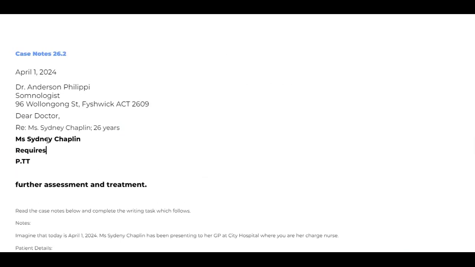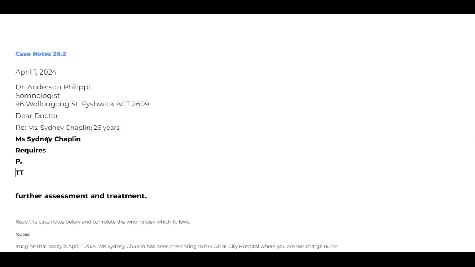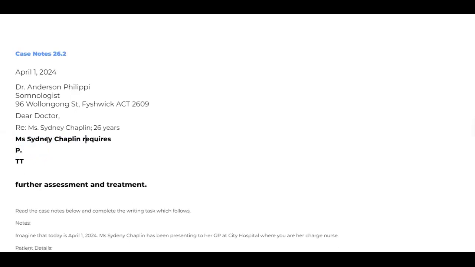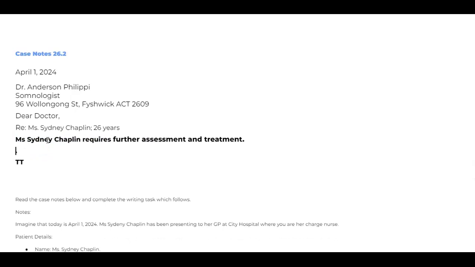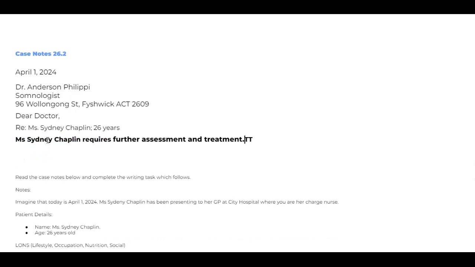The second one is R, requires. We have completely forgotten our old style. I am writing this letter in a style that is very old and rusty, so we are just using this new method. Miss Sydney Chaplin requires. What does she require? Let's write the purpose here. What is the purpose? Further assessment and treatment is very clear here. So let's write the purpose, further assessment and treatment. Now we have to write the TT. T stands for transfer condition plus transfer date. Transfer date is and is ready for transfer. That's very clear.